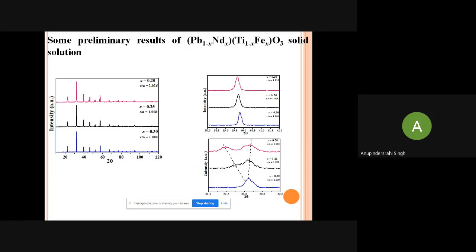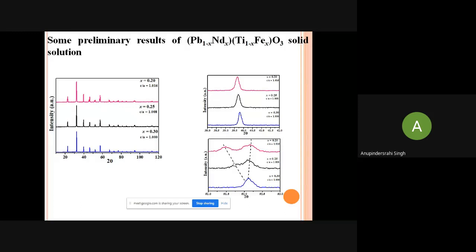So this is one of the examples that we synthesized in our lab. This is a combination of lead titanate, one of the famous and good ferroelectric materials, and the other is NdFeO3, which is a magnetic insulator and is known as an antiferromagnetic material.